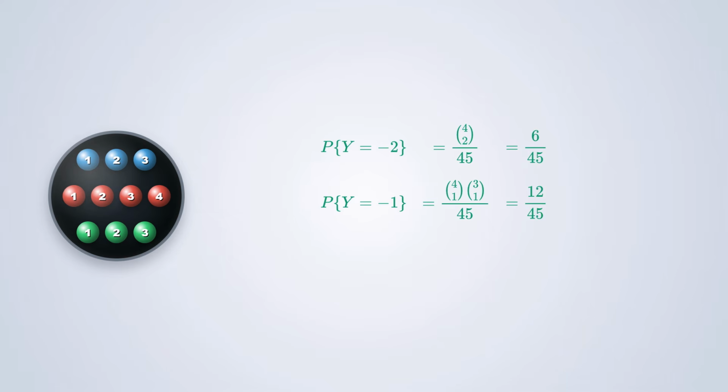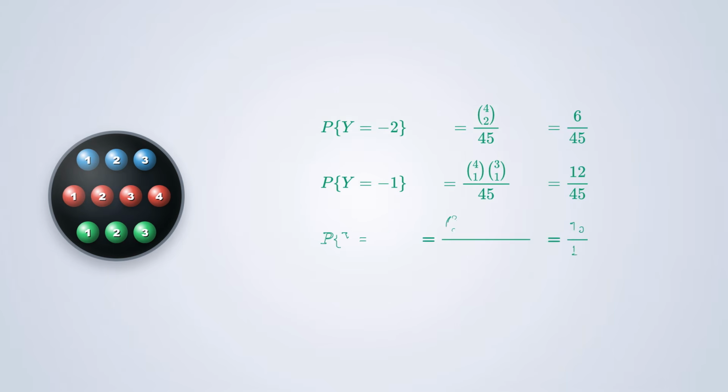Now let's look at a more interesting case. What about y equals 0? This is a special case because it can happen in 2 completely different ways. Either we draw 2 green balls, which is 3 choose 2, or we draw exactly 1 red and 1 blue ball, which is 4 choose 1 times 3 choose 1. Adding those possibilities together gives us 15 total outcomes, so the probability for y equals 0 is 15 over 45.